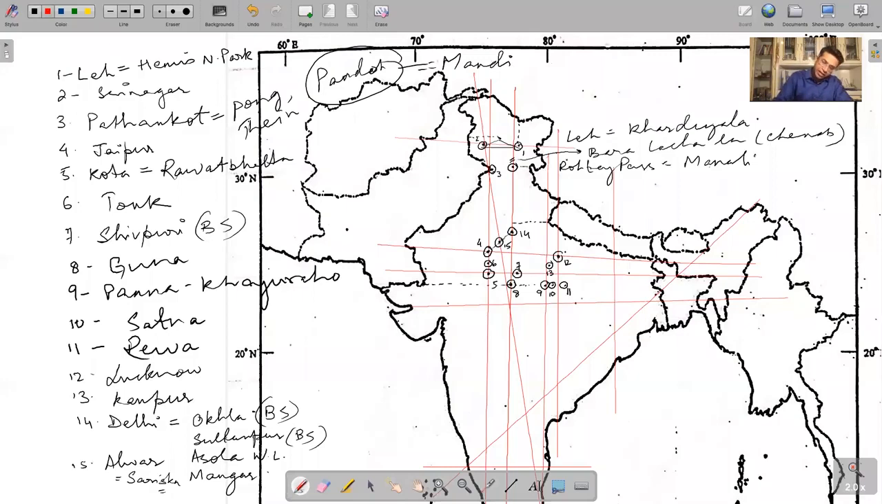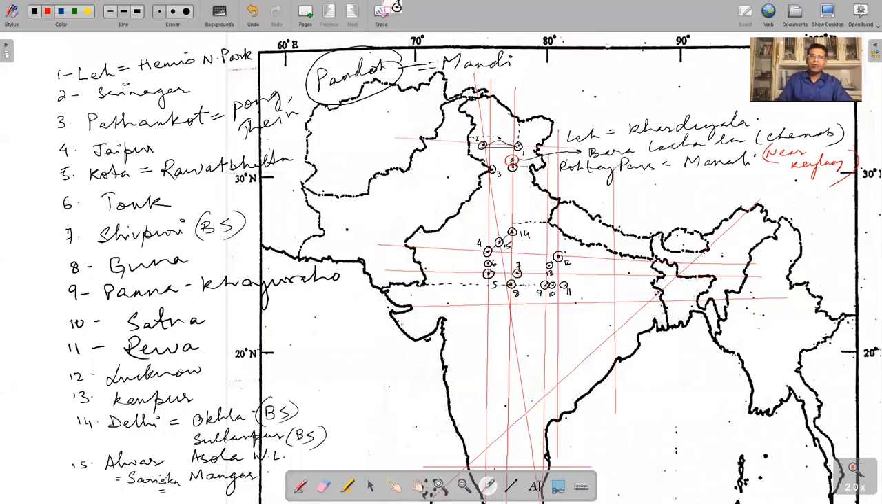This is Keylong. So you have to mark a few passes, I will do that for you. This is Keylong, Baralacha La, near Keylong, in the Lahaul Spiti region. And then what we were doing is this is Jaipur. This is Kota, Rawatbhata, Tonk here. Along this line, we have Shivpuri. Along this line, we have Guna.